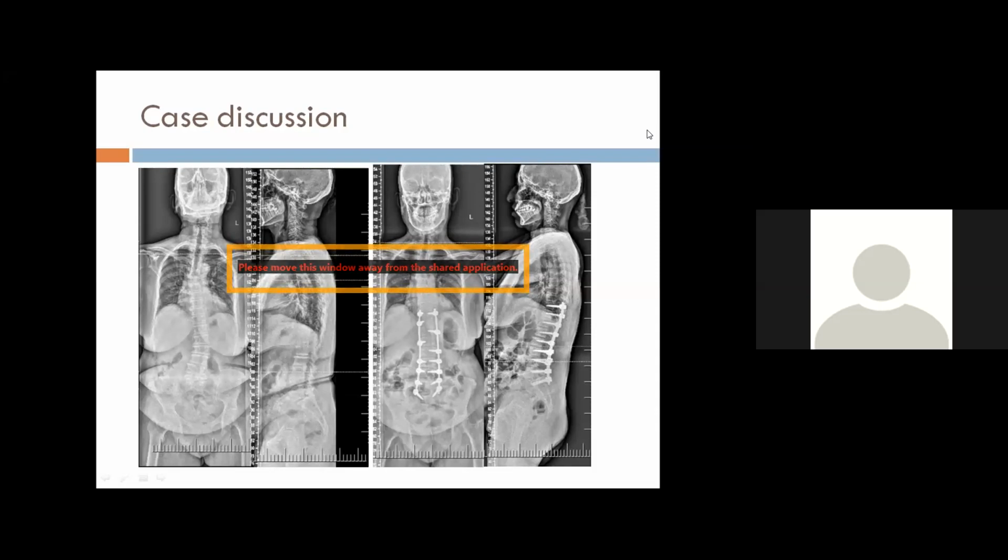But routinely they don't do a limited decompression or a fusion. They do the entire thing from T10 to pelvis. Even if there are 2 levels of lateral listhesis, the standard treatment is T10 to pelvis. But I think as Sudhir pointed out, in India it's a different scenario, and then we need to